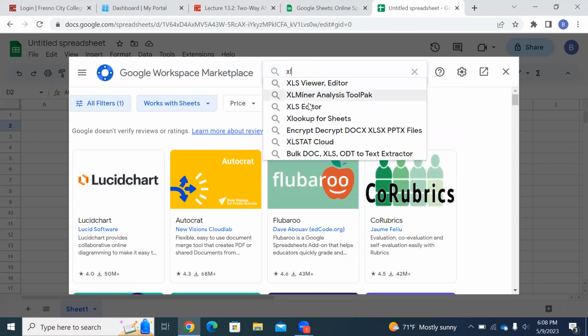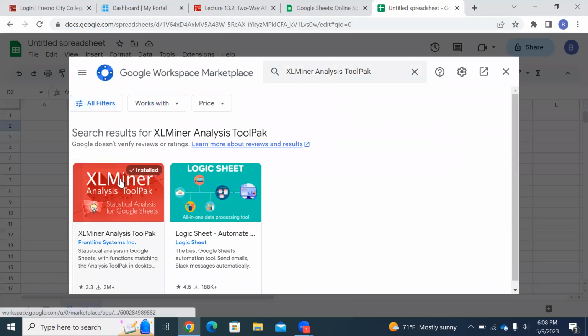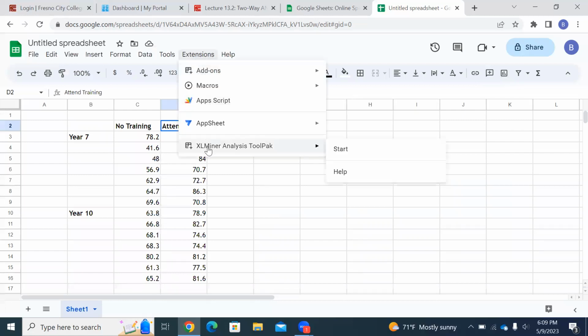And there it is, Excel Minor Analysis Toolpack. That's what you want. Click on that. It pops up right here. Now, mine's already installed, as you can see, but you would click on it and then install it. Okay, so mine's already installed. Once you have it installed, then you click on Extensions, and it'll appear down here.